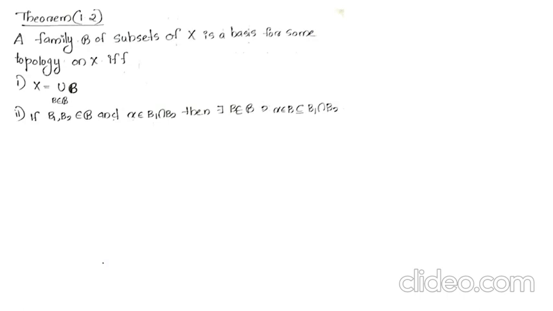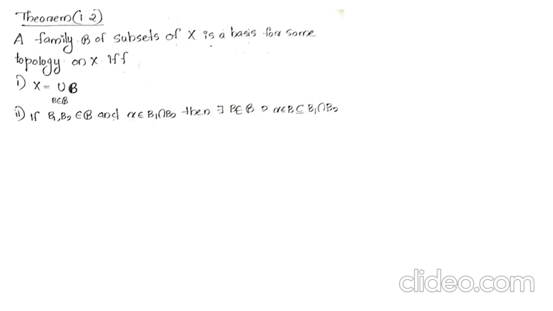Move on to the first theorem. A family B of subsets of X is a basis for some topology on X if and only if X equals the union of B, B belongs to B, and if B1, B2 belong to B and x belongs to B1 intersection B2, then there exists a B belonging to B such that x belongs to B, a subset of B1 intersection B2. So there are two cases.